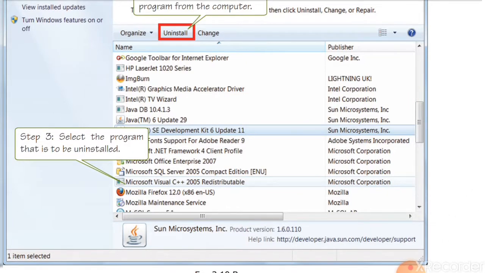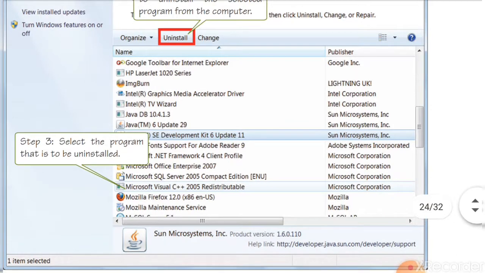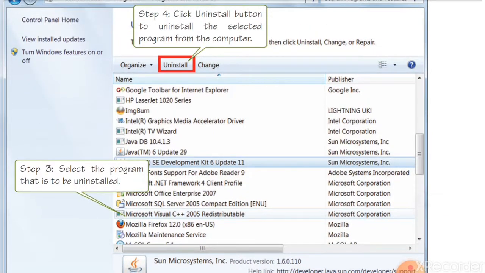Any program that you want to uninstall and remove from the computer, you have to select that program. Third step: first click on the program, the same window will appear, and from here you select the program. After that, click on the top, where Uninstall is circled in red. So click on Uninstall. Fourth step: click on Uninstall to uninstall the selected program from the computer.